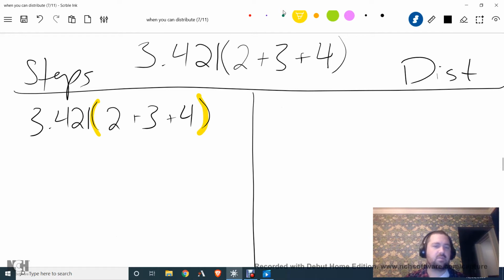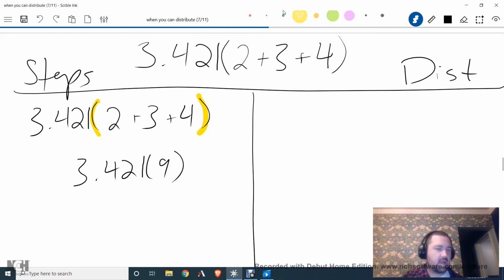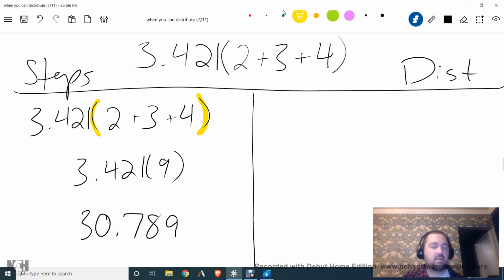Oh, look, 2 plus 3 plus 4. I think I can do that just in my head. That's 9, right? And now I have 3.421 times 9, and that's not very fun, but I grab my calculator and I type in 3.421 times 9, and we would get 30.789. Okay, so I did 2 additions and 1 multiplication.